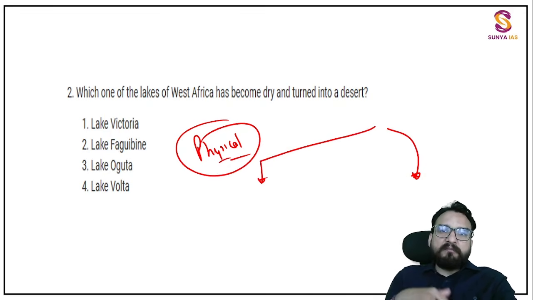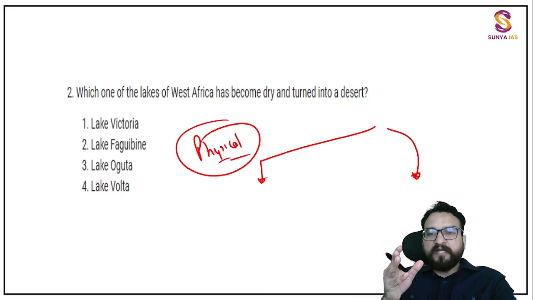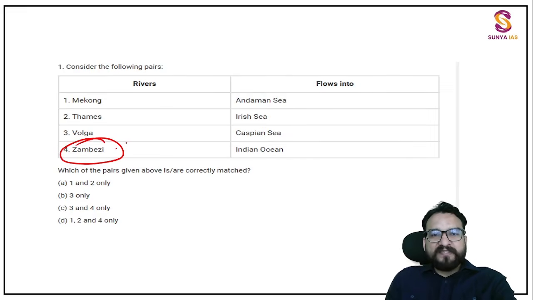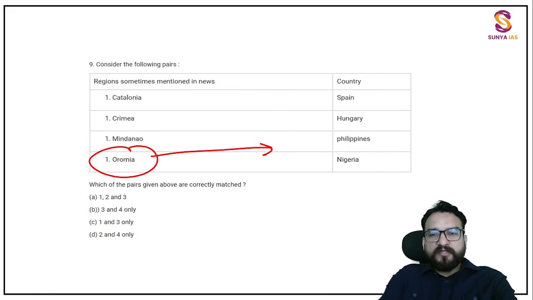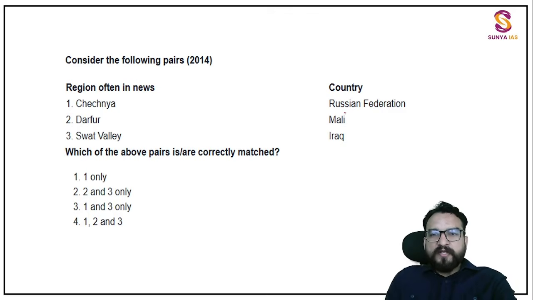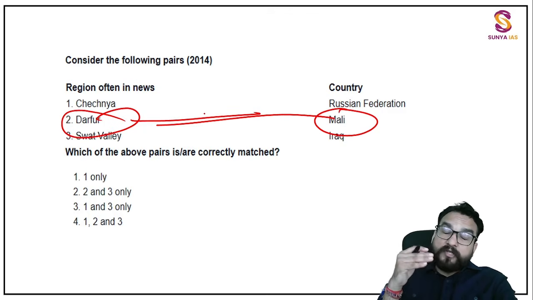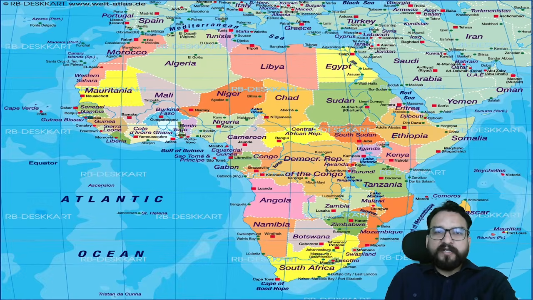Okay, I am putting time here. I am putting more time over here so that you can have these questions in the back of your mind, because every time I will not be connecting the questions with my content, right? That you have to do. Again over here, rivers like the Zambezi are being asked. Again, regions Oromia, Nigeria over here. Over here this question, Mali. So what I want to highlight is that if they want to create a bit of a complex question, they use African continent information, always. You will be fine. Okay, so with that note, let us zoom in to our African continent. This is all the information.